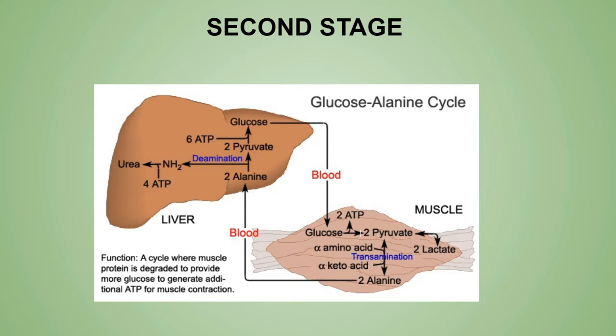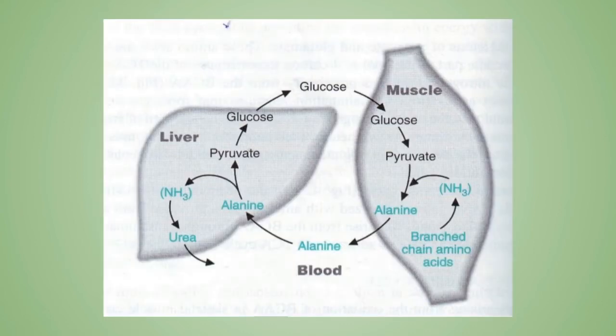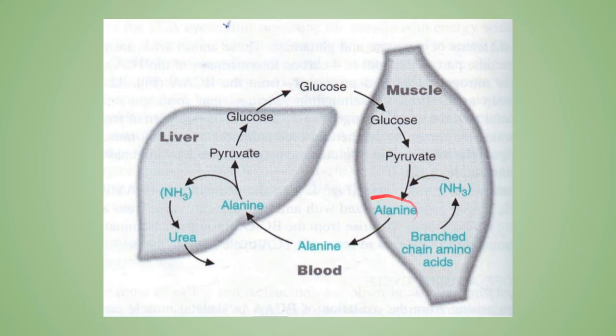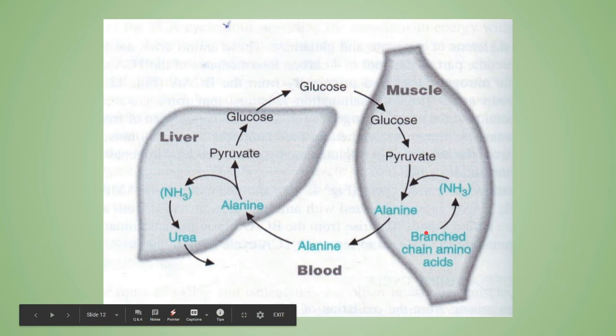Now the branched amino acids, as you can see over here, are basically given to the pyruvic acid to be converted into the alanine. Now remember, first of all, the basic amino acids are basically used, and when your body still requires energy, at that time branched amino acids are basically used, like isoleucine, leucine or the valine.